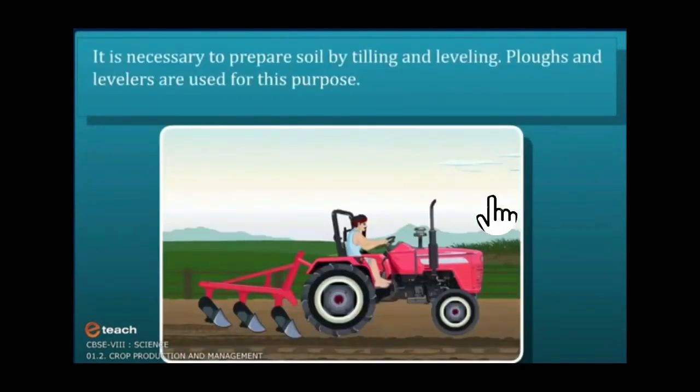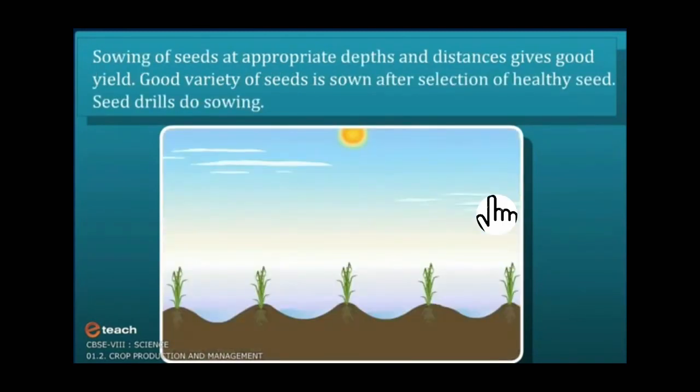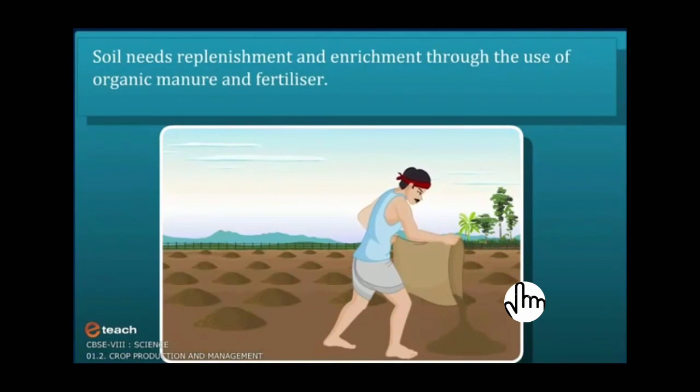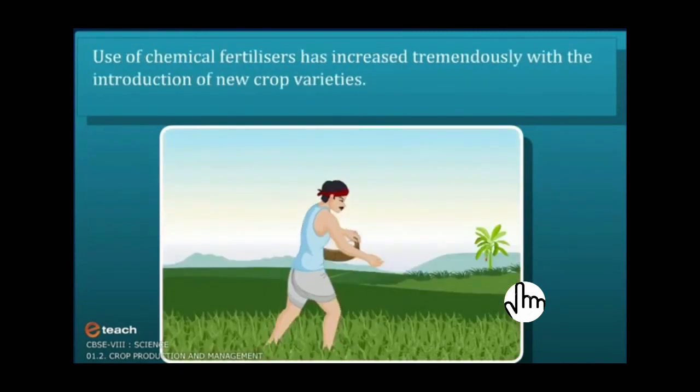Now summary. It is necessary to prepare soil by tilling and leveling. Plough and levelers are used for this purpose. Sowing of seeds at appropriate depth and distances gives good yield. A good variety of seeds is sown after selection of healthy seeds. Seed drills do sowing. Soil needs replenishment and enrichment through the use of organic manure and fertilizer. Use of chemical fertilizer has increased tremendously with the introduction of new crop varieties.